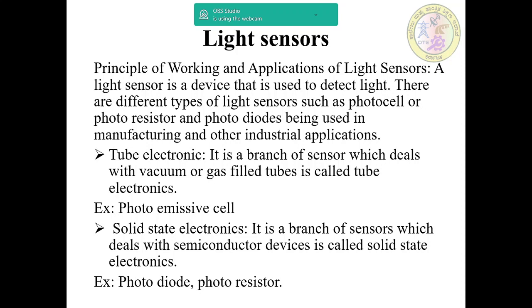In tube electronics, it is a branch of sensors which deals with vacuum or gas filled tubes, called tube electronics. For example, photoemissive cell. And then solid state electronics is a branch of sensors which deals with semiconductor devices, called solid state electronics: photodiodes, photoresistors, etc.